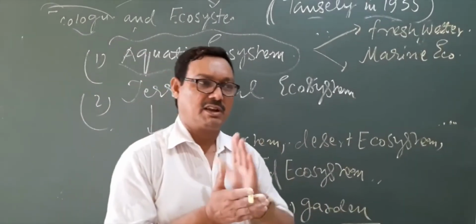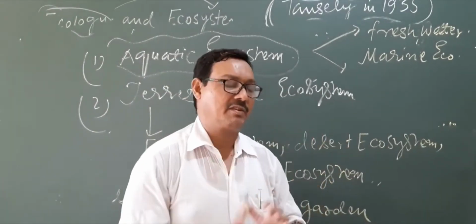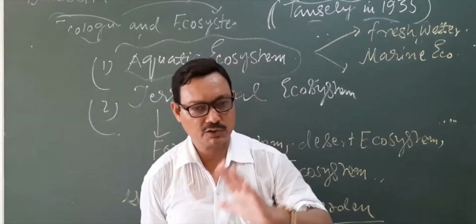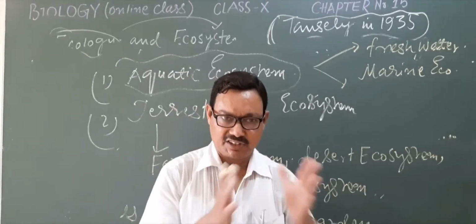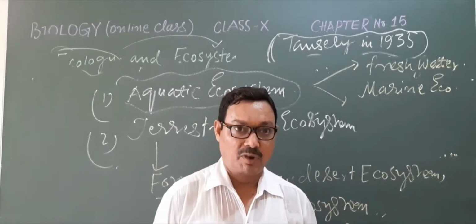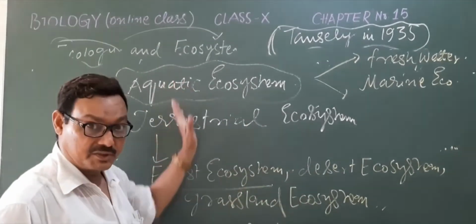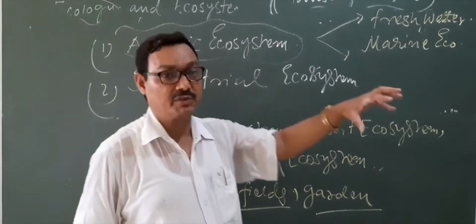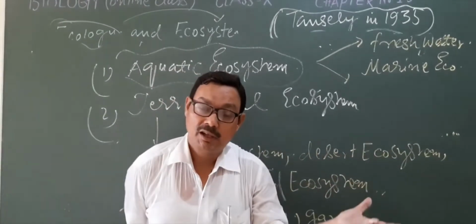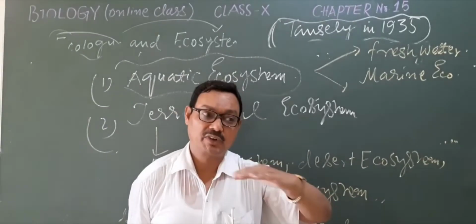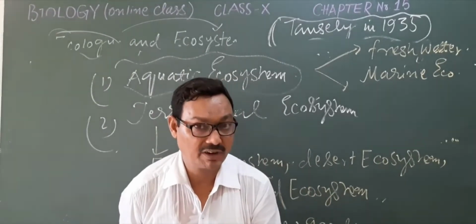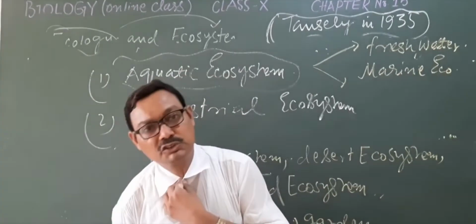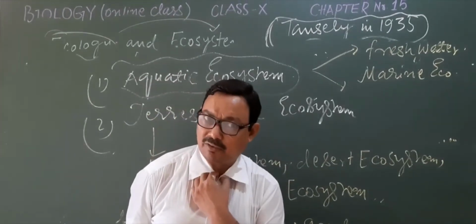After this we will study, as I have told you, that the ecological unit is the ecosystem, and the ecosystem has a functional and a structural part. The structural part is the component part which we have seen here, like the abiotic and biotic, and the functional part of the ecosystem is the flow of energy from the producer to the consumers through the different trophic levels. We can also study what the trophic level is, what the food chain is, what the energy flow is, and many more things in the next part of our class.